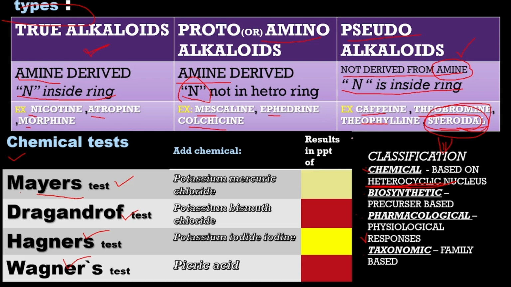A precursor means a substance from which we get another substance. Pharmacological classification divides them based on physiological responses, like anti-inflammatory, anti-malarial, etc. Next, taxonomic, which is family based or genus based.